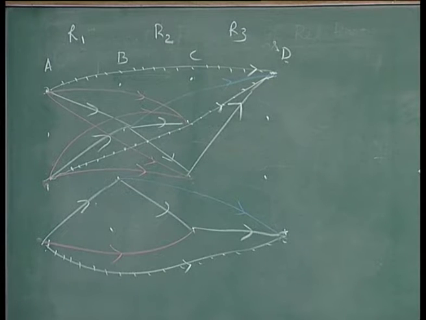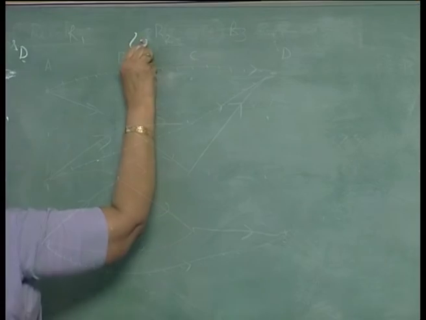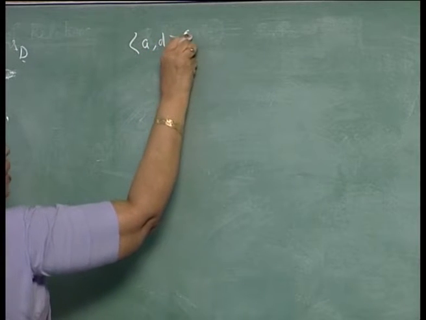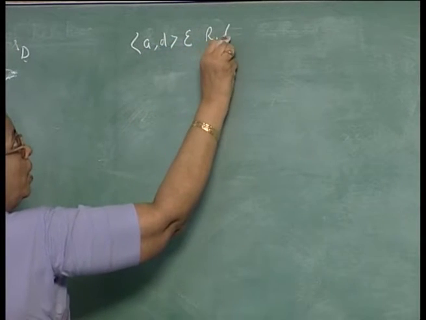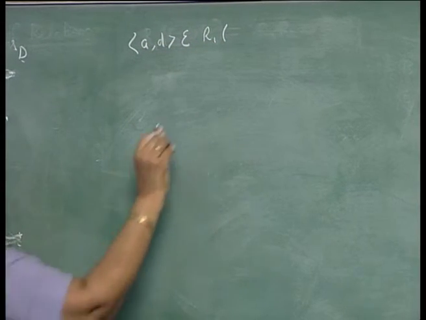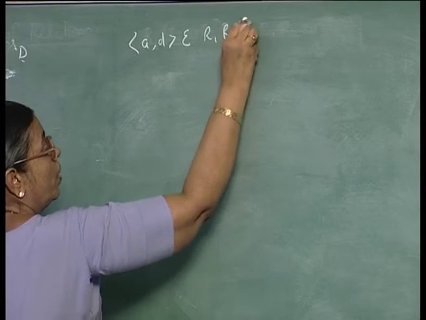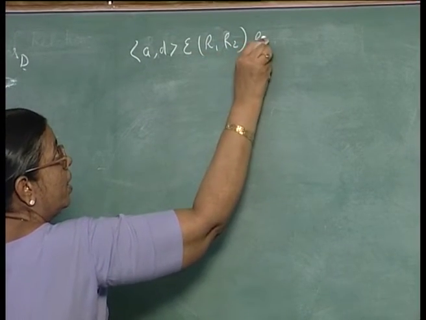What do you mean by saying that AD belongs to R1, R2 into R3?